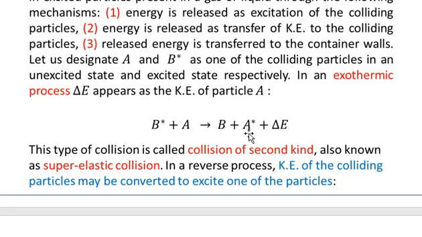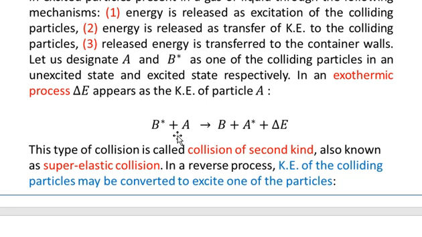For example, the excited particles may attain this energy delta E. Here we are assuming that the B star has more energy as compared with A star. That is, when the particle B is in the excited state, it has more energy in comparison to when the particle A is in the excited state.